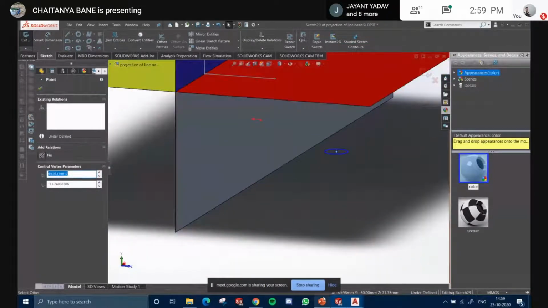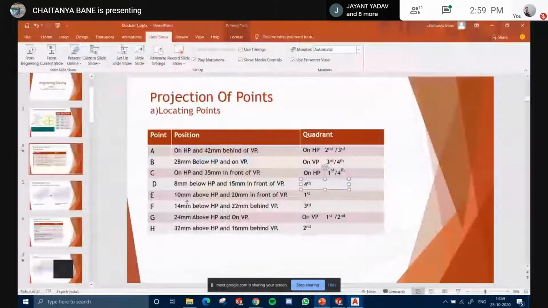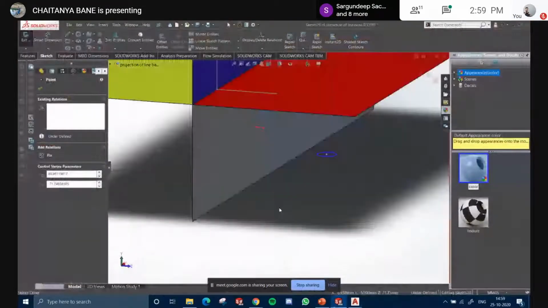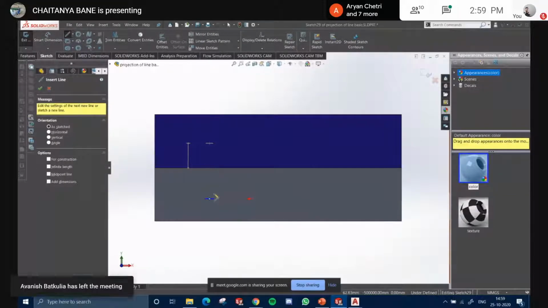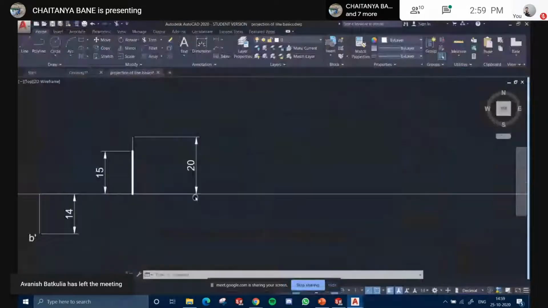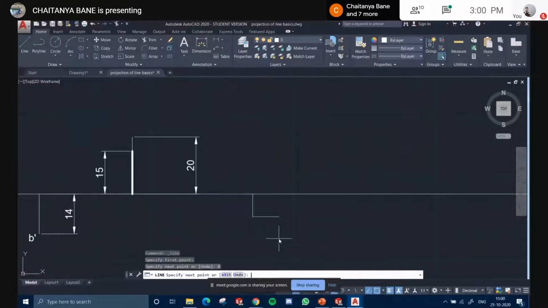Somewhere the dimensions I haven't taken exactly, but it is 8 mm below HP. So what you see is 8 mm below HP. This was the HP, correct? Yes, 8 mm below it. So in AutoCAD I'll do 8 mm below. Get it? So what will this be? The front view. So how will I denote it? Point D, how will it be denoted?